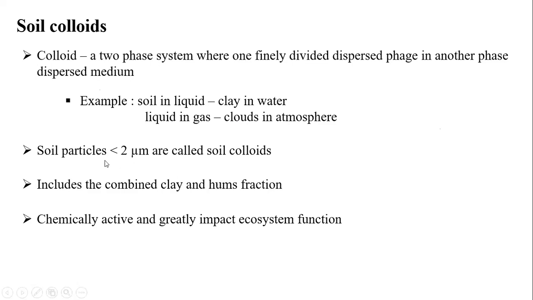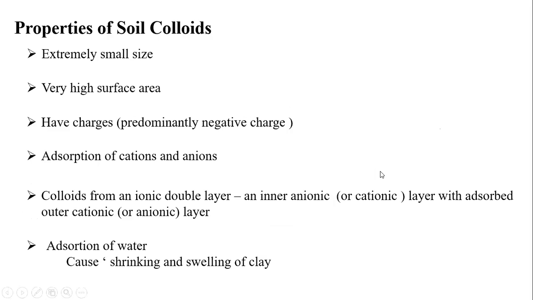So what is the particle size of soil colloids? Less than 2 micrometers. As we are dealing with soil, clay and humus are considered soil colloids. Due to their very small size, they have a much larger surface area. This leads to greater chemical activity and a greater impact on the ecosystem. And coming to the properties, students, what are the properties of soil colloids? As I said, extremely small size and very high surface area. When the size is very small, the surface area will be very big. These are very basic concepts.